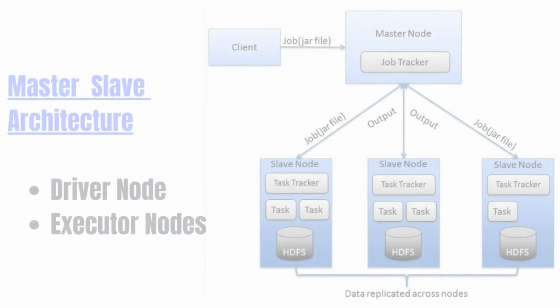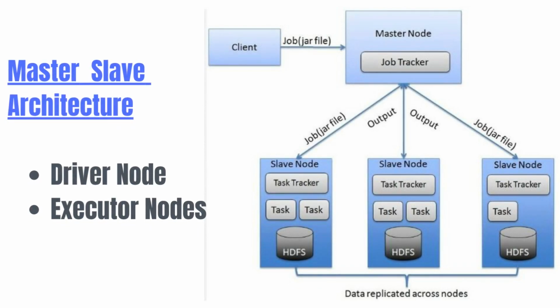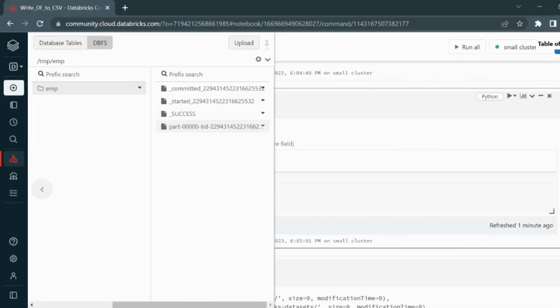So basically, Spark works in master slave architecture. So master is your driver node and slave are your executor nodes. So the master instructs the executor to work on it, and the task is divided among the executors, and it does it in parallel processing so that it speeds up the process. So that's the reason it actually saves it as a part file. In the coming sessions, we will also see how to explicitly mention and save it as a file name .csv.